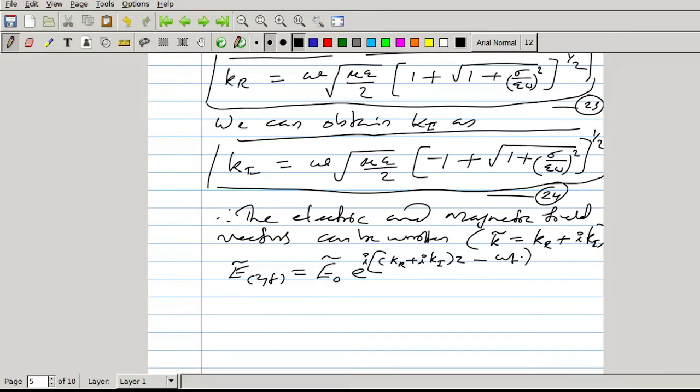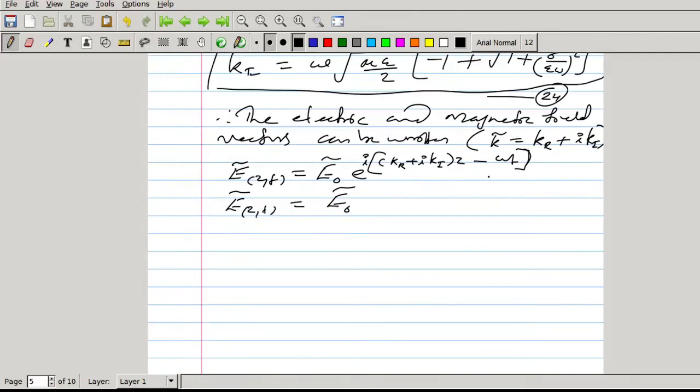This becomes E0 e raised to minus ki z, e raised to i (kr z minus omega t).